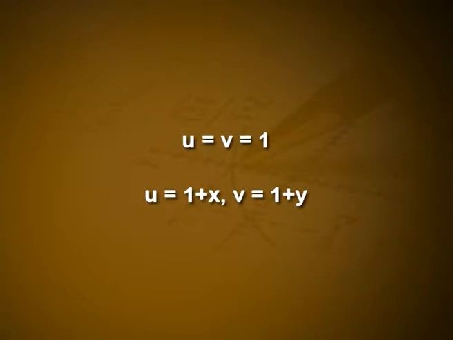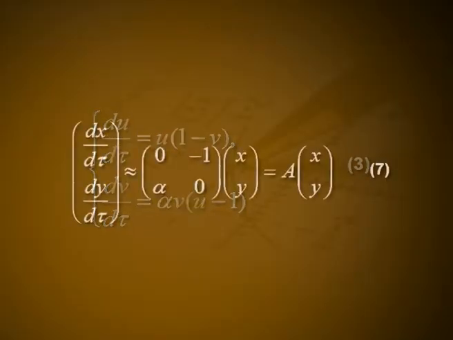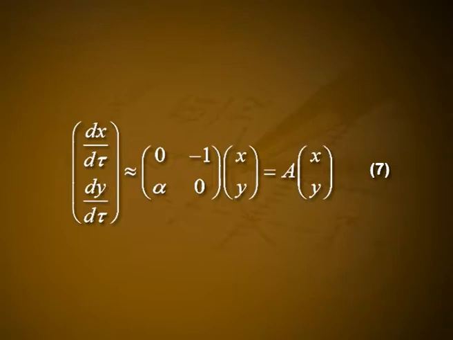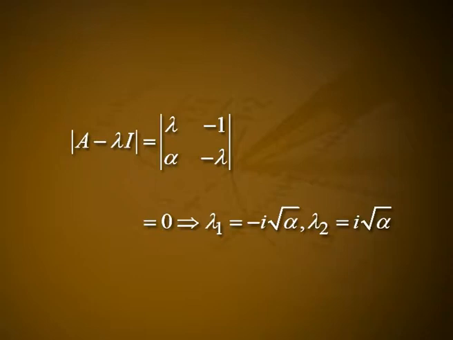Linearizing about the steady state u = v = 1 by setting u = 1 + x and v = 1 + y with |x| and |y| small, equation 3 becomes dx/dτ, dy/dτ approximately equal to the matrix [0 -1; α 0] times (x, y), that is A times (x, y), where A is the matrix [0 -1; α 0], with eigenvalues λ given by |A - λI| = |-λ -1; α -λ| = 0, which gives λ1 = -i√α and λ2 = i√α.